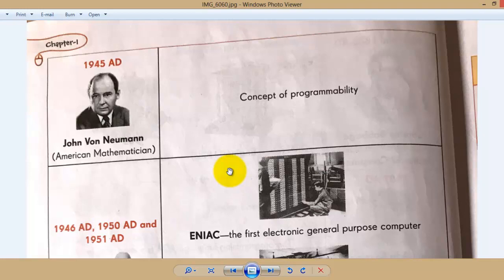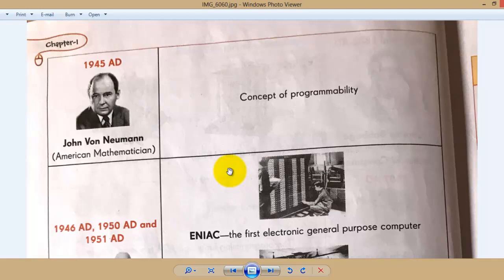I'll tell you in a simple way: he contributed the concept of using memory in a digital computer to store both the sequence of instructions and data in the computer for programmability. That is what he contributed in our computer science.